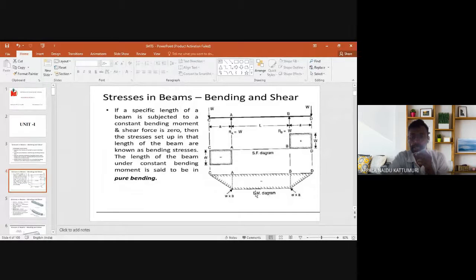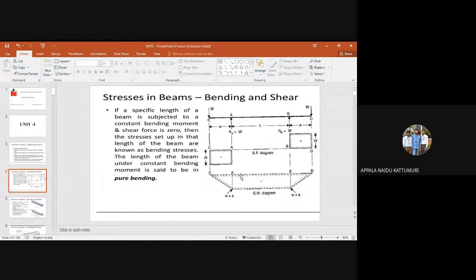Therefore the length AB of the beam is said to be in pure bending, because from point A to B the shear force value is 0 and the bending moment is constant. That bending moment value is W into a.